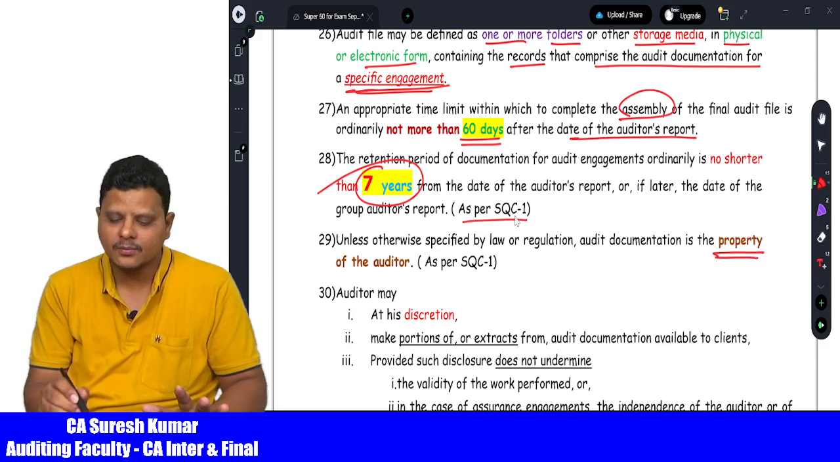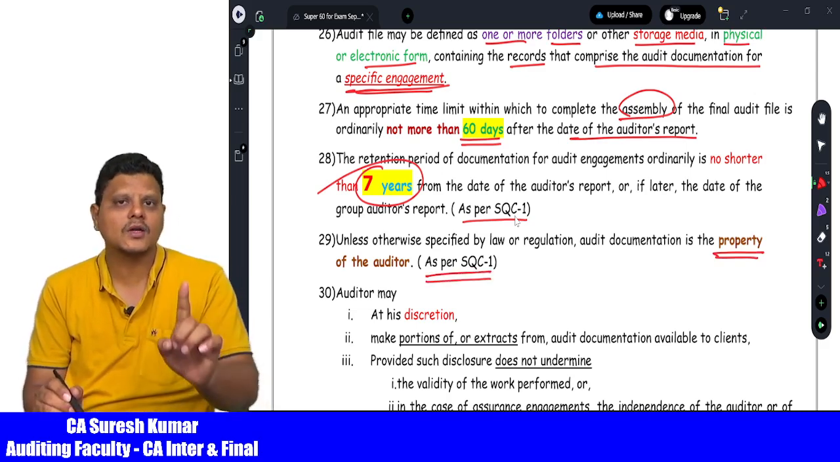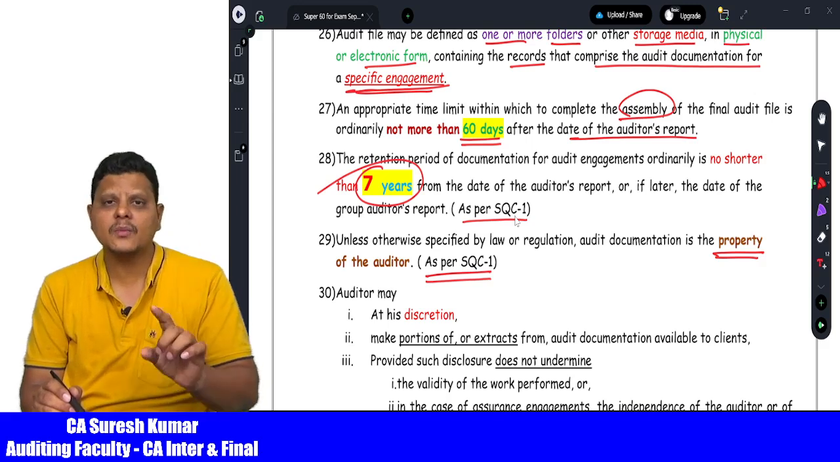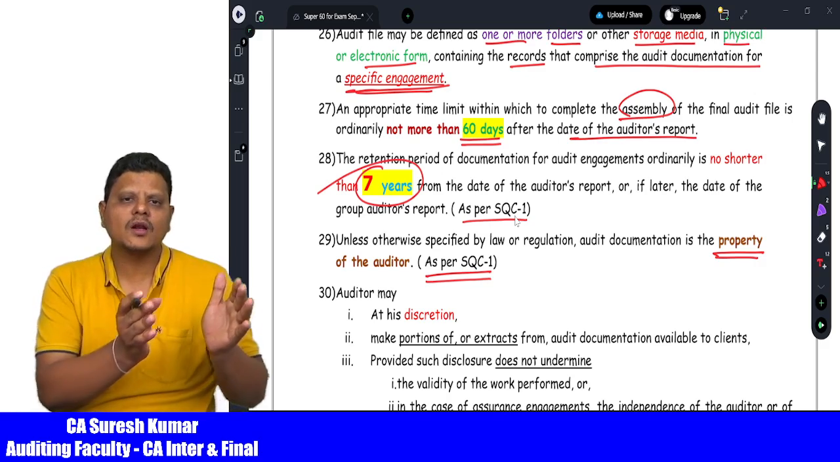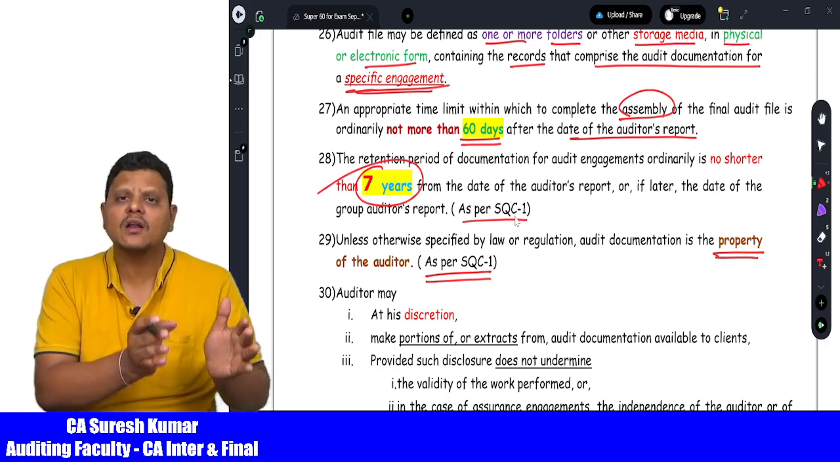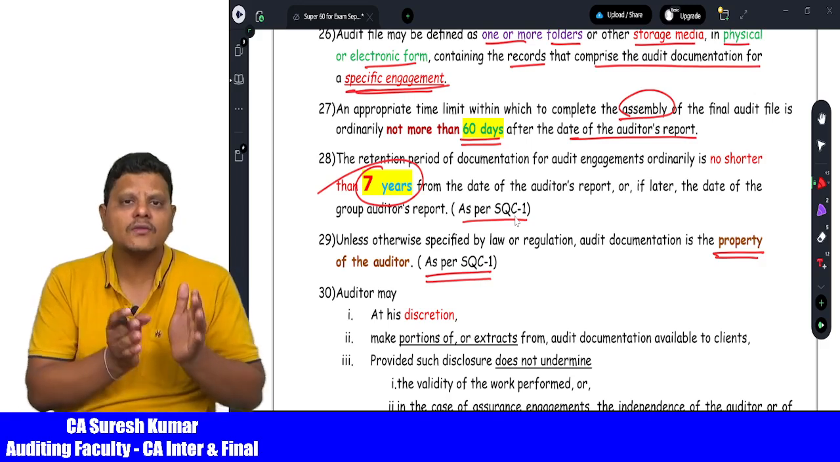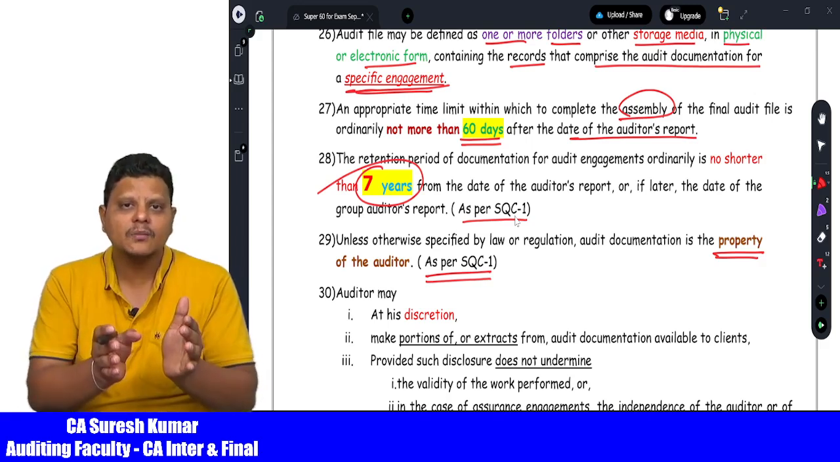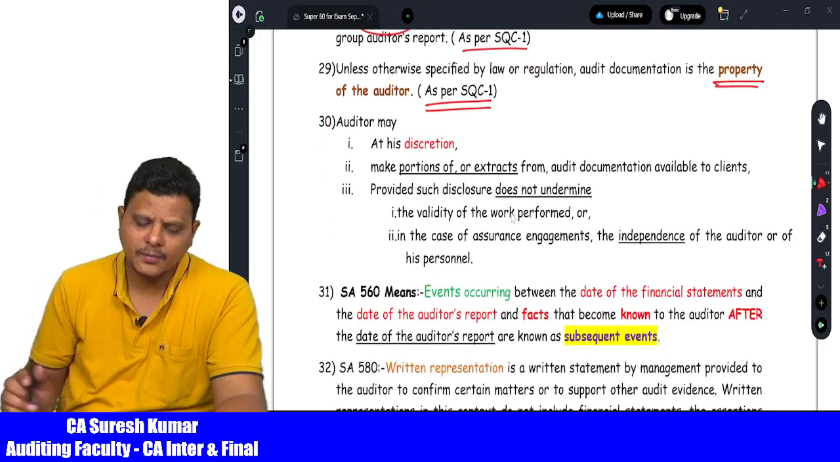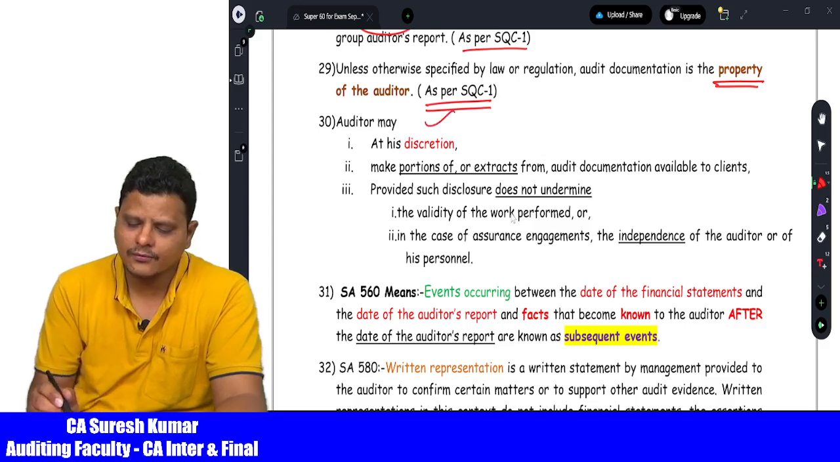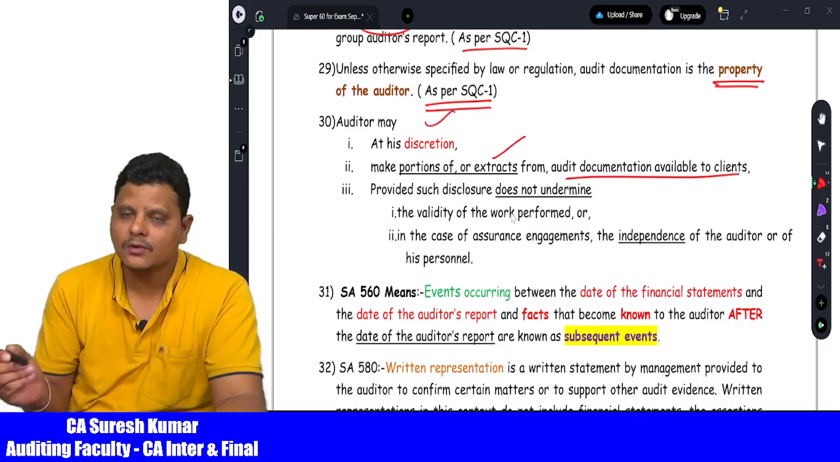Again, this is answered by SQC 1, not by Standard number 230. So the examination question may be twisted here. They may ask in the examination: auditor is the owner of the audit working papers as per 230. Wrong answer. Auditor is the owner of the working papers as per SQC 1, because of the clarification given in SQC 1. Then the auditor may at his discretion make portions of or extracts of the audit documentation available to the clients.